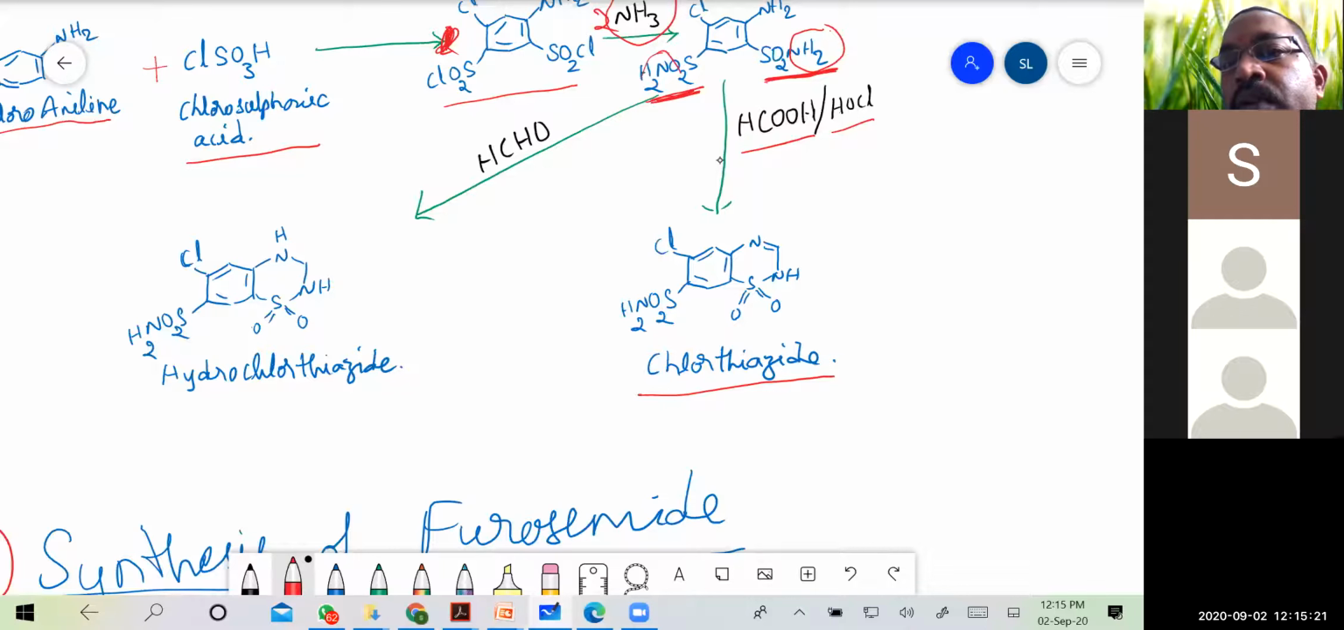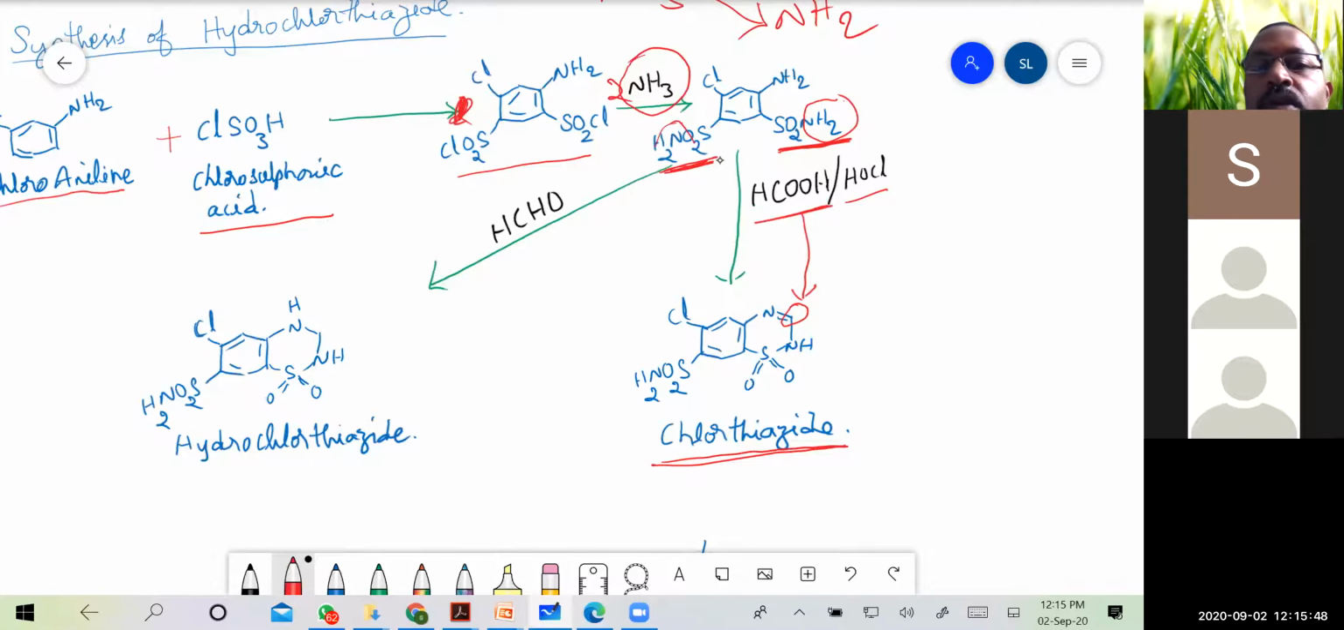Okay, and here the carbon donor is formic acid, and then as such the ring cyclization takes place to form the bicyclic system, that is thiazide, and in the presence of chlorine, it has led to the compound that is chlorothiazide.